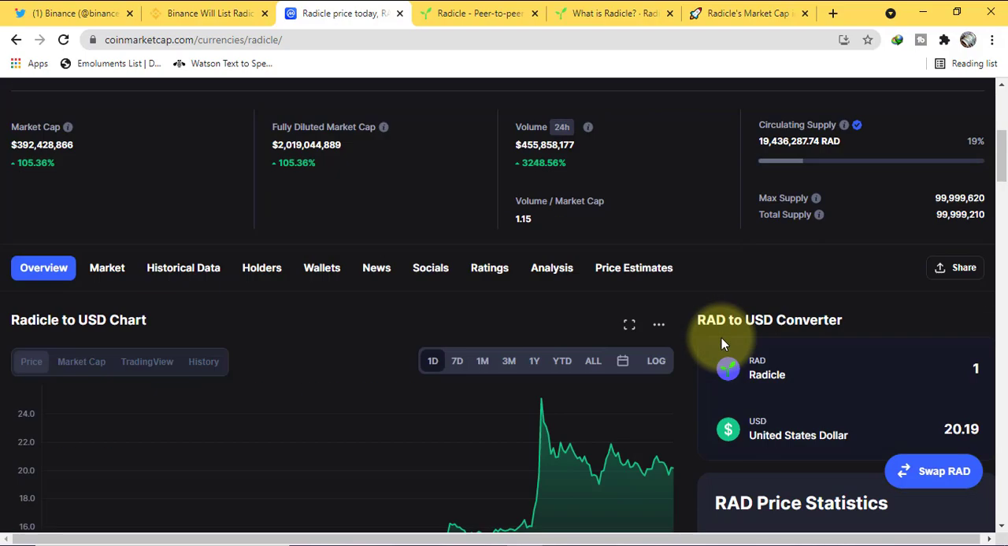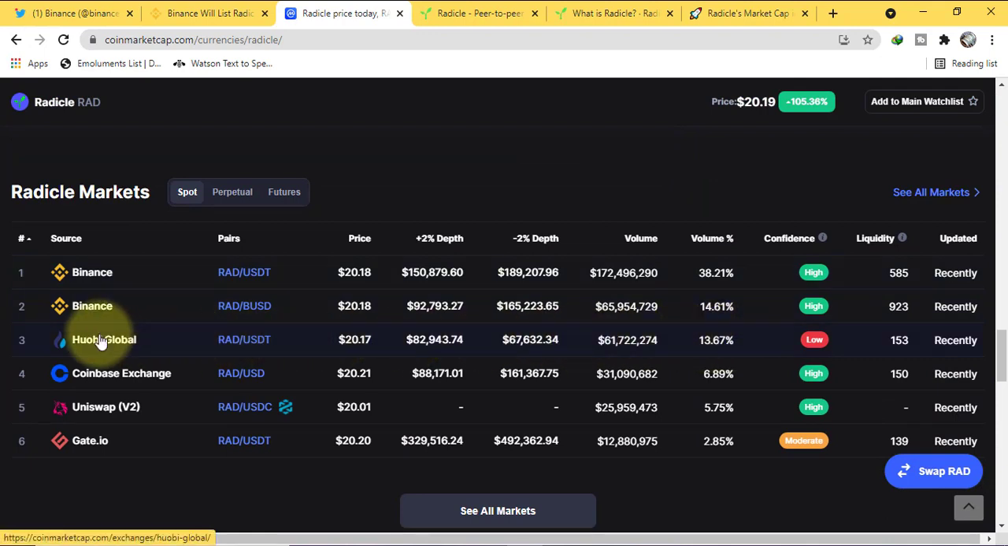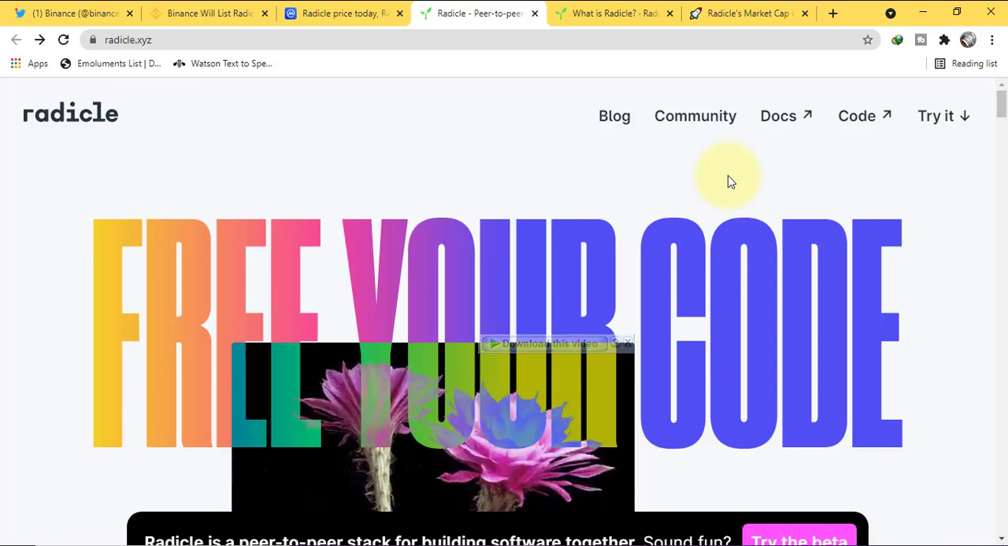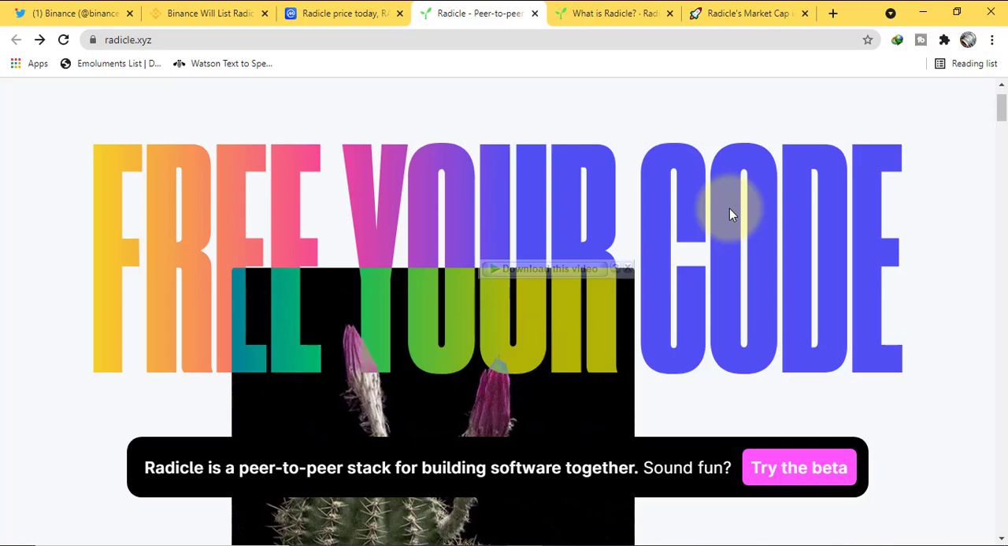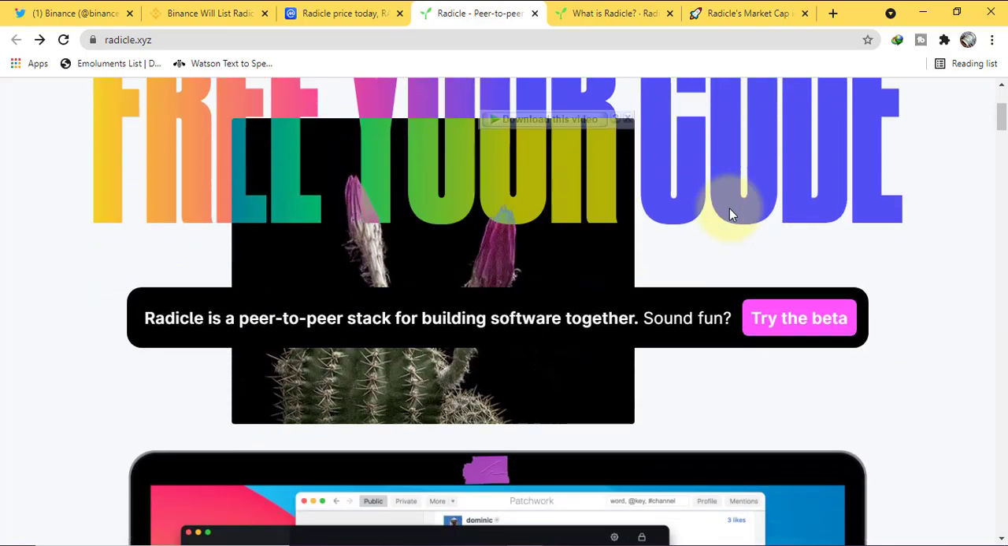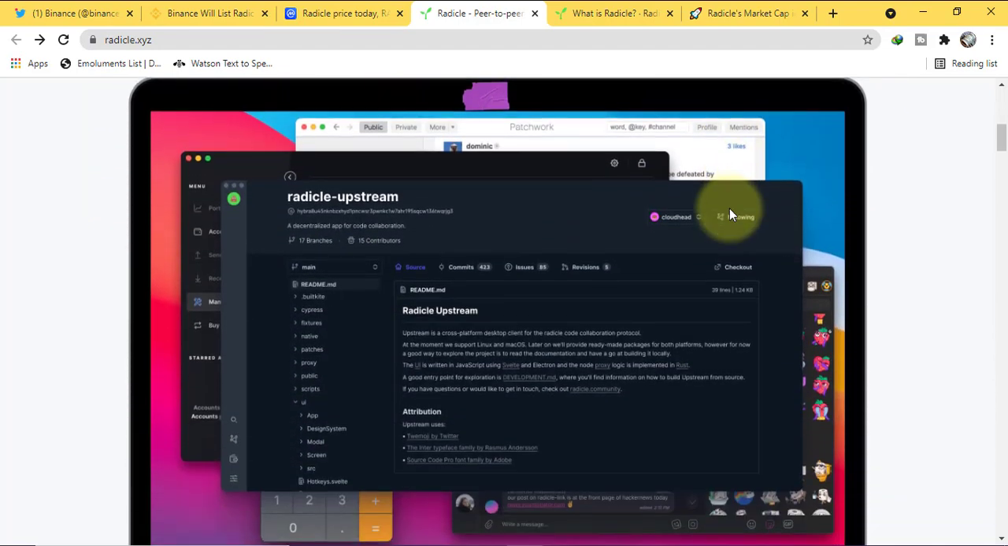Let's see on which exchanges you can buy it. You can buy it from Binance, Huobi Global, Coinbase Exchange, Uniswap, Gate.io. Let's discuss in detail about Radicle. Radicle is a network for decentralized coding collaboration based on open protocols. It allows developers to collaborate on code without having to rely on third parties. Radicle was created to give comparable capabilities to centralized code collaboration platforms while maintaining its peer-to-peer nature.